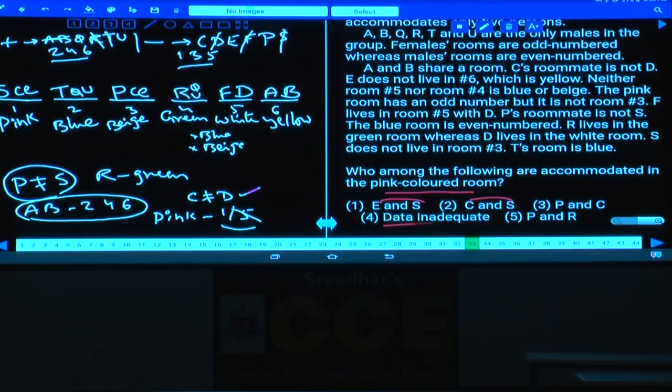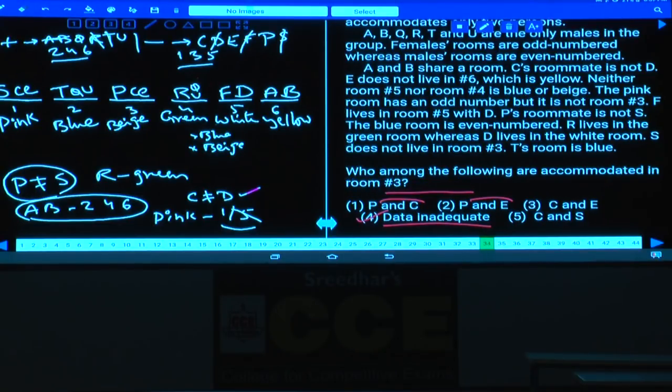Data inadequate is the answer choice. Now if you check out the key also, you will get only data inadequate, because in this one, pink colored, either it can be SC or SC. It cannot be identified. We need some more information. Then question number 34. Who among the following are accommodated in room number 3? Yes, tell me, in room number 3, either PRC or PRE can be accommodated in this one. Hence again, the answer cannot be determined. Check out the choice, you will have choice 4 as the answer.